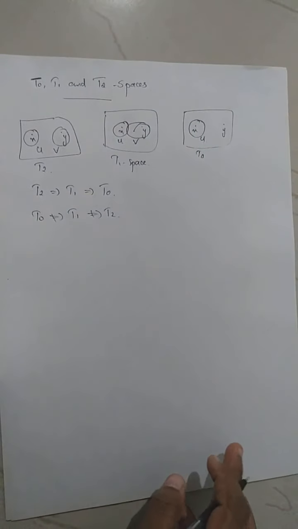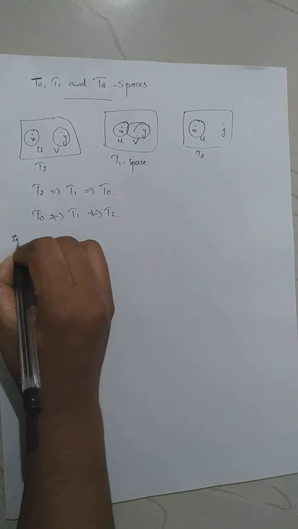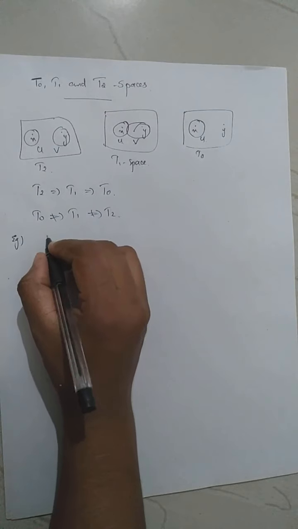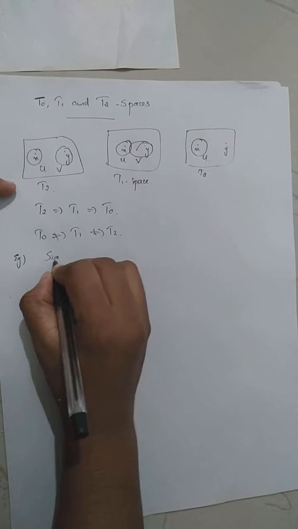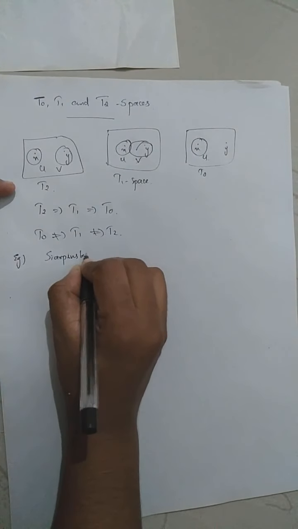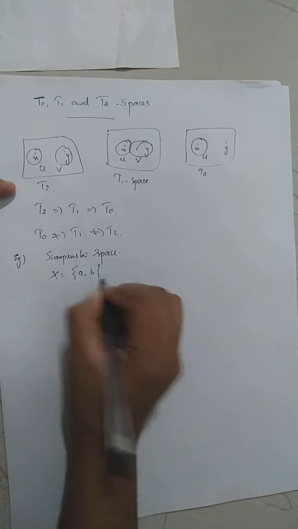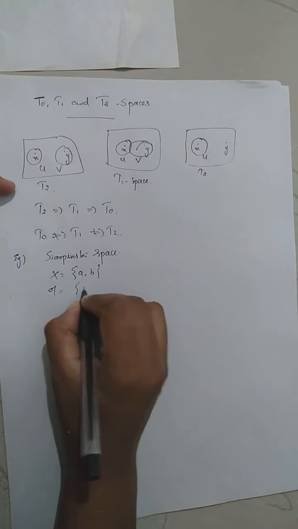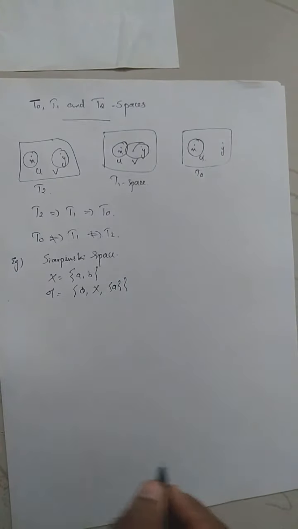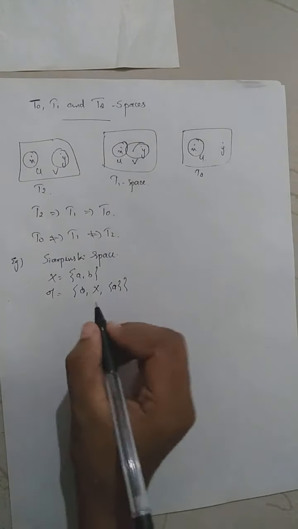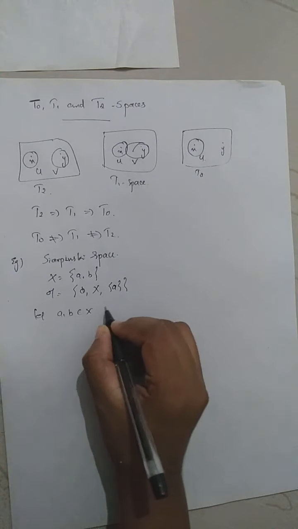To see these implications, I consider an example: the Sierpinski space. The Sierpinski space is defined as follows: take X equal to the set {a, b}, then tau is the empty set, capital X, and the singletons {a} and {b}. So I take two distinct points in capital X: let a, b belong to X, a not equal to b.